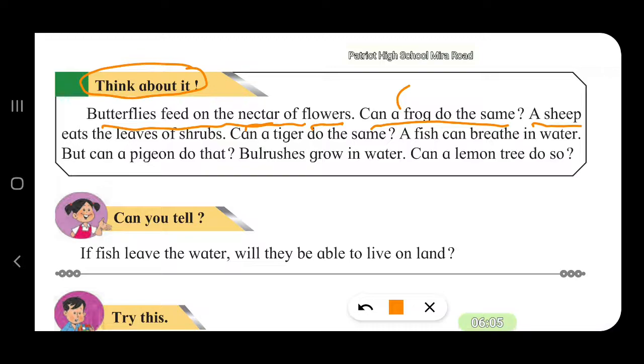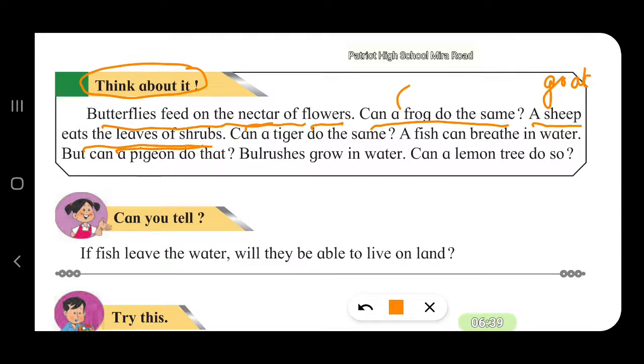A sheep eats the leaves of the shrubs. Sheep or a goat, even a cow, what do they eat? They eat the leaves of shrubs. Shrubs are small plants. Can a tiger do the same? Can the leaves be the meal for the tiger? No. Tiger kills other animals and eats the flesh. The tiger cannot live on leaves.